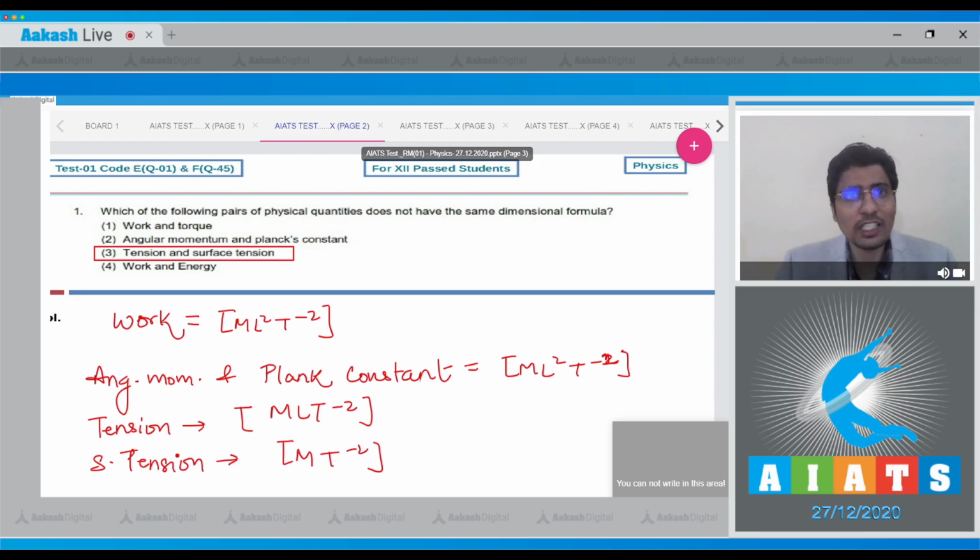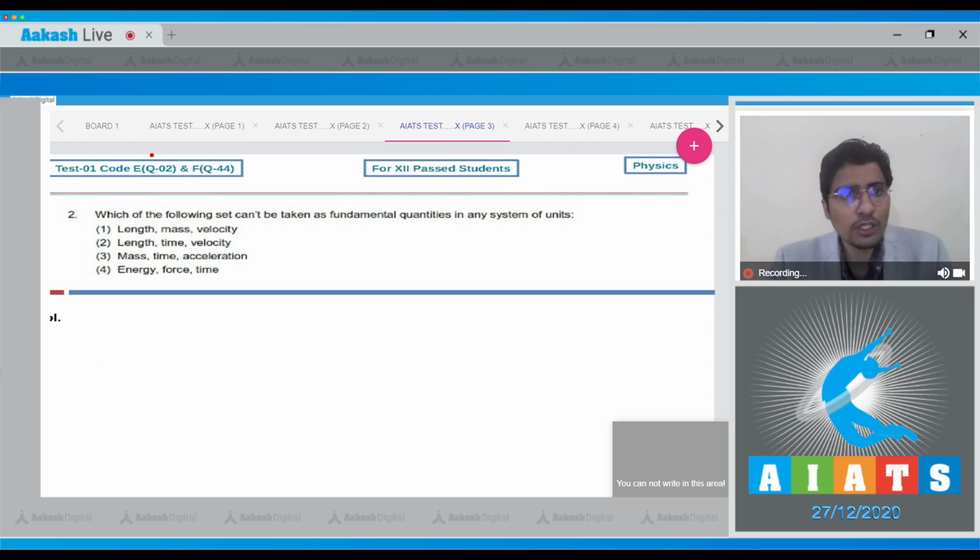Now let us proceed to the next question of the test. Question number 2 says, which of the following sets can't be taken as fundamental quantities in any system of units? Students, fundamental quantities are those quantities which can be independently defined with respect to each other. That is, they do not require any other quantity to define them. However, they can be used to define other quantities, and those other quantities are known as derived quantities.